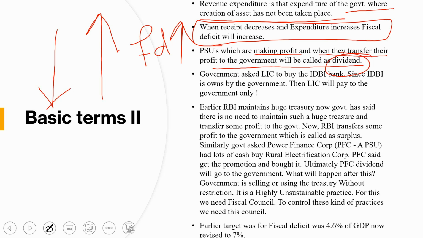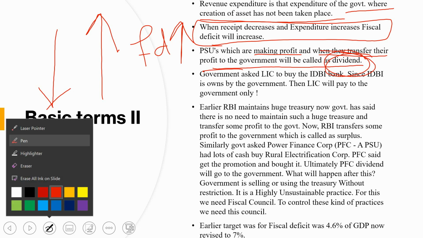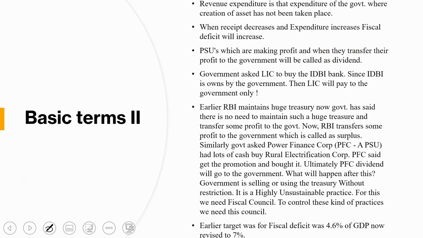Okay, so dividend is nothing but another term for profit which is used by the public sector units. When those public sector units make some profit and they transfer that profit to the government, it will be called a dividend. Nothing else, this is a profit, and another term for profit that is generated by the PSUs, public sector units, for the government, and that will be termed the dividend. Okay, now we will see what is surplus and all.